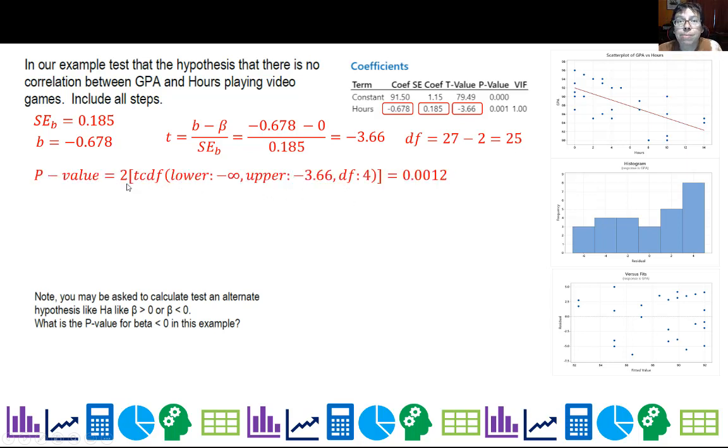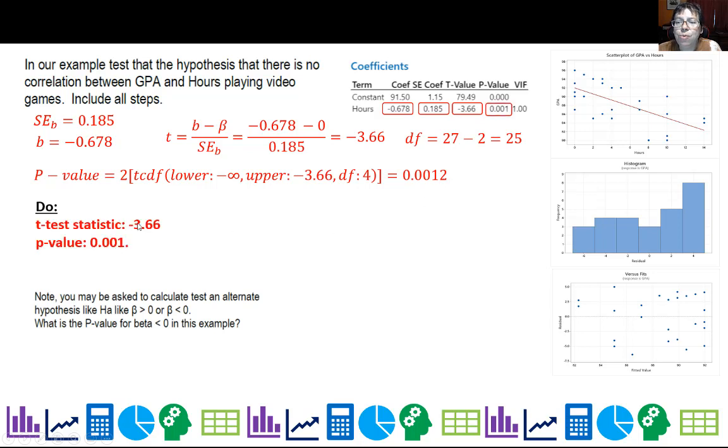And our p-value, remember, it's two-sided, so I have to double this, make sure I go in the right direction here. Negative infinity to negative 3.66. For you guys, it would be negative 1 e to the 99 if you're on a calculator. And our degrees of freedom is 4. So we get 0.0012. Oh, that's on the printout too.